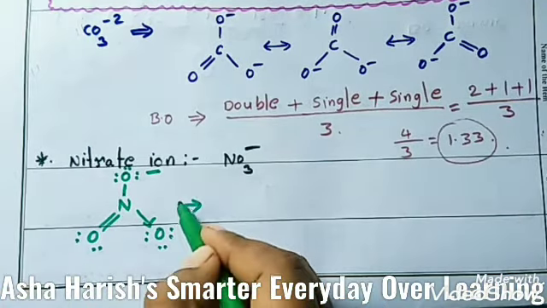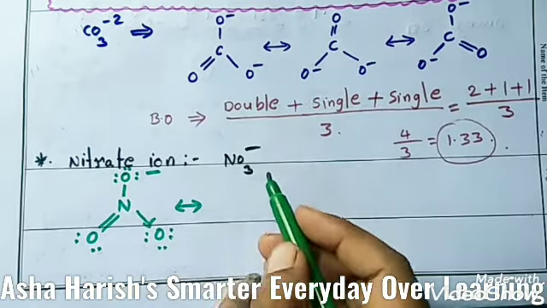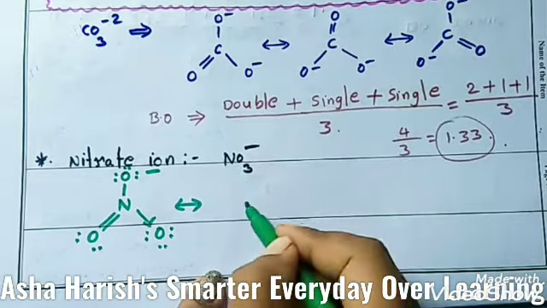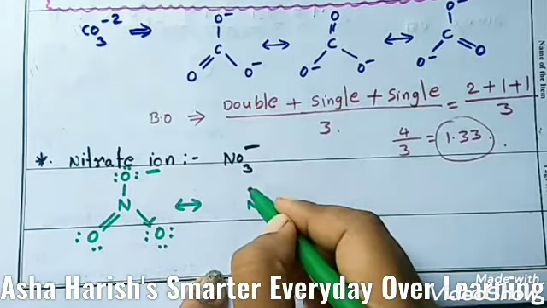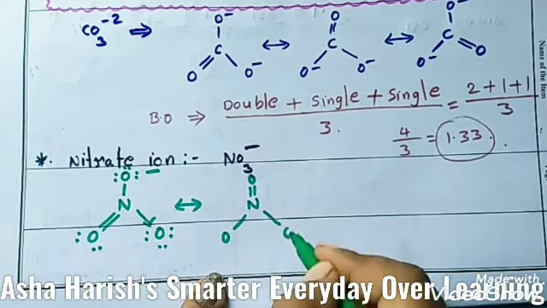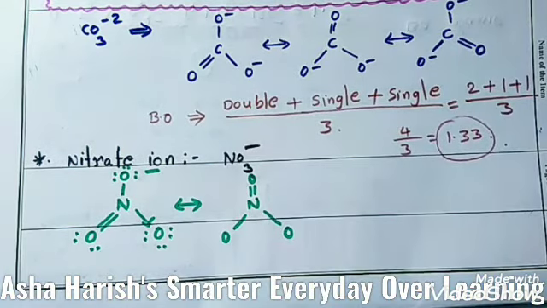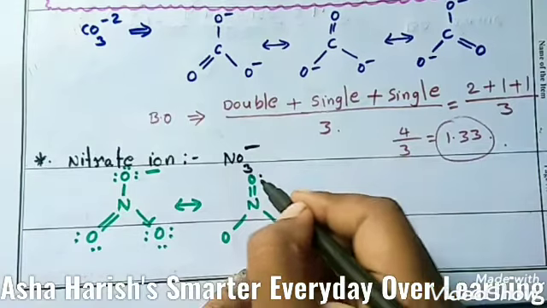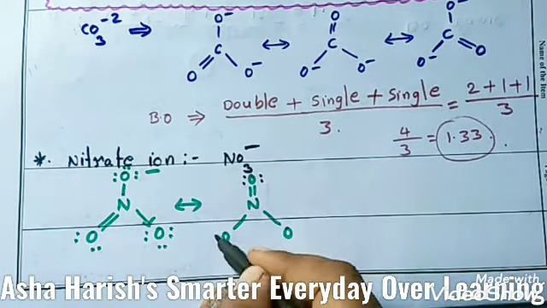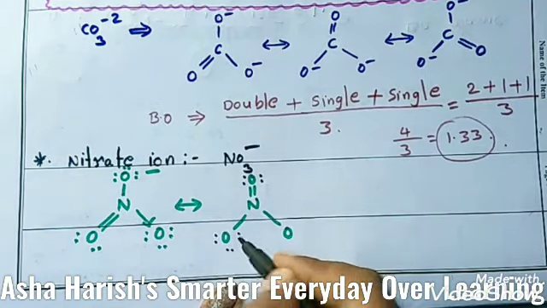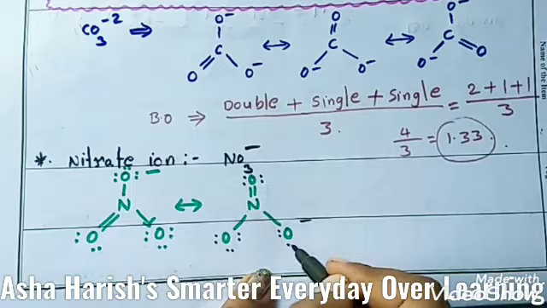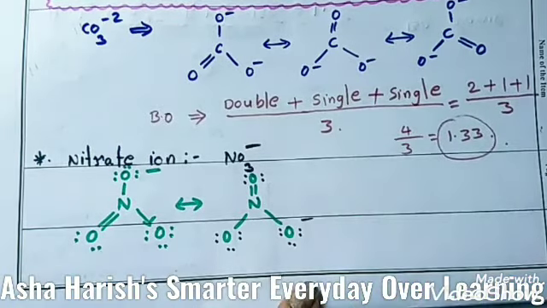Okay, and again in another way, another resonance structure of this nitrate ion. Here is N, double bond O, single bond O, single bond O. Now if you represent the lone pair of electrons, here 2 pairs, and here only single bond means 1, 2, 3, 4, 5, 6, 3 pairs of electrons. Here with negative charge 1, 2, 3, 4, 5, 6, 3 pairs of electrons.